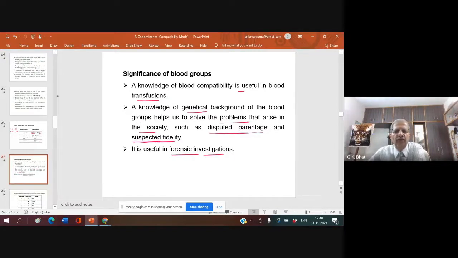Now, my question is this. Let us say there is a woman with O blood group. She complains that an AB group man is the father of her baby.